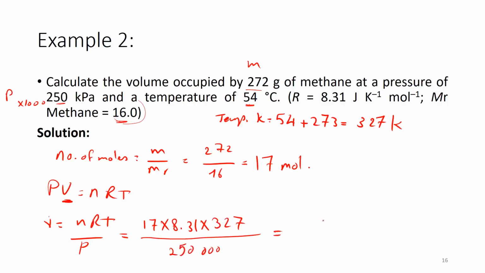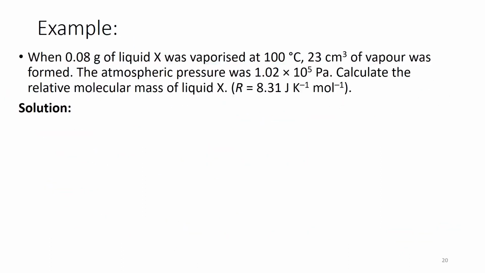This means it is equal to 0.1848 cubic meter, which I can convert to cubic decimeter by multiplying by 1000, so it is equal to 184.8 cubic decimeter.